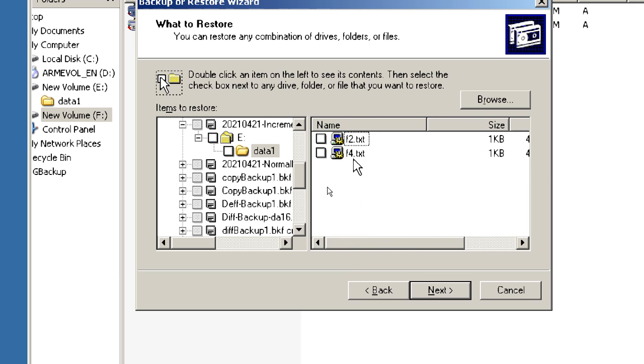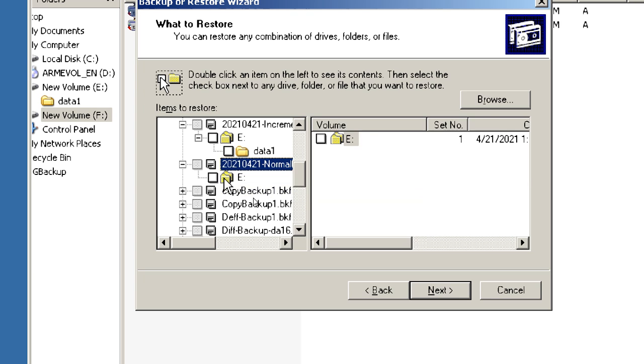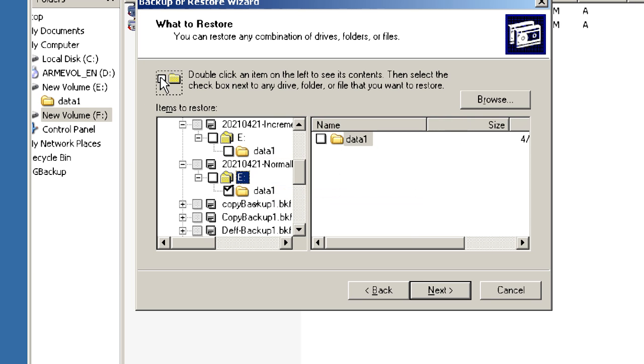Okay, so that is the thing. If you see the normal backup, the previous backup, three files we backed up in the normal backup, those three files are here. This is the incremental backup, which is marked as a backup. For backup purposes, it removes the archive attribute to mark it as a backup file.